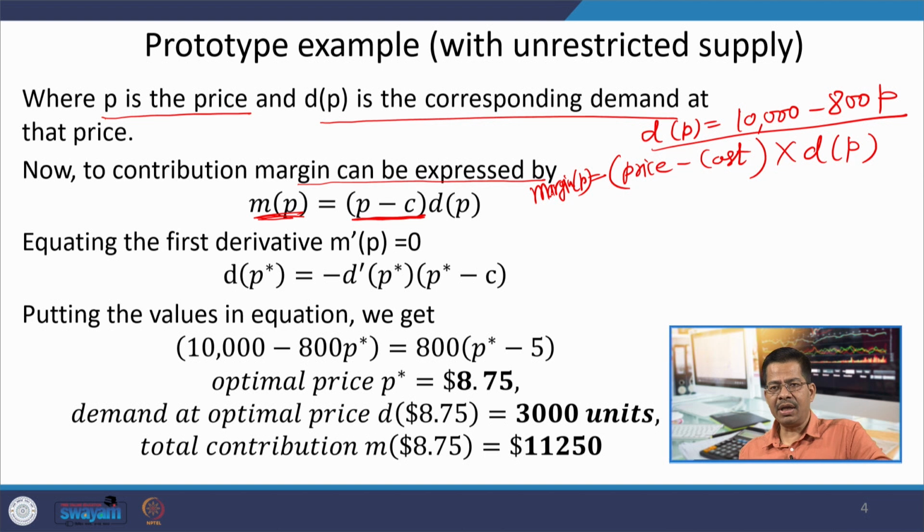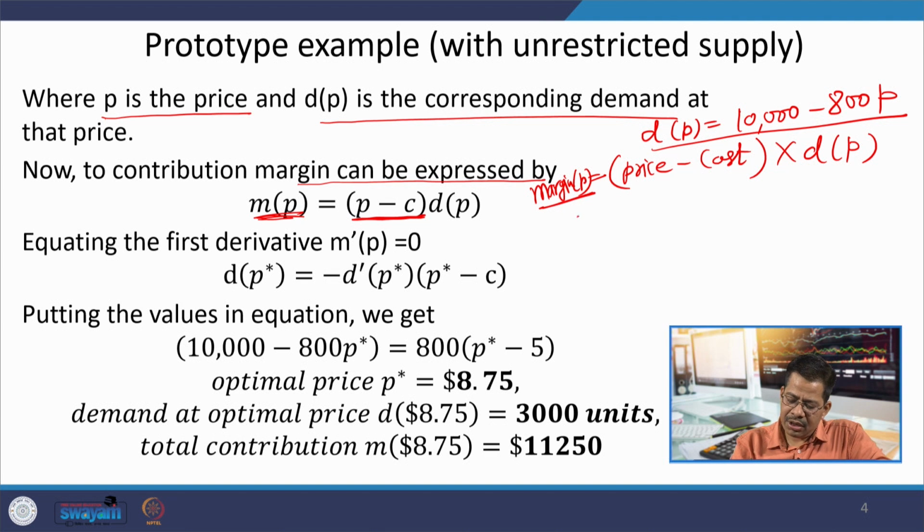So, if I am setting a particular price, let us say 10 rupees, what will be the margin at that? This will be the formula through which we will be able to get the margin. Now, what should be the maximum margin? For that purpose, we will do the derivative of this MP.